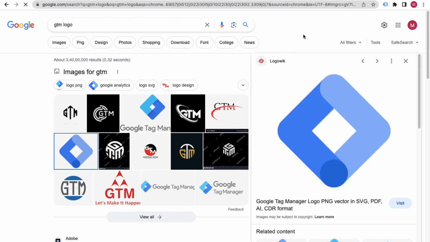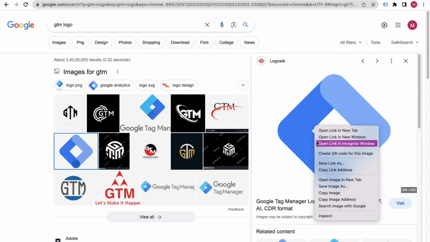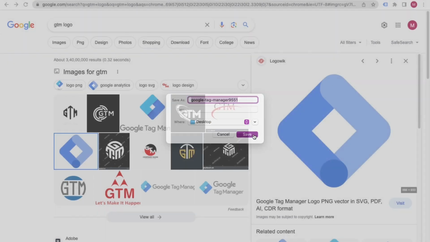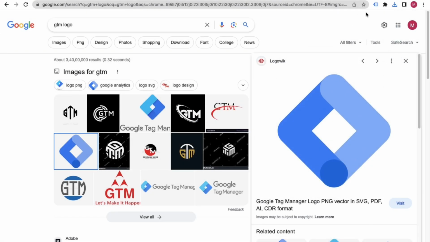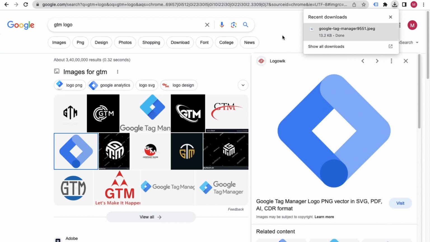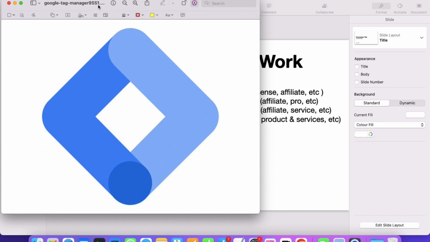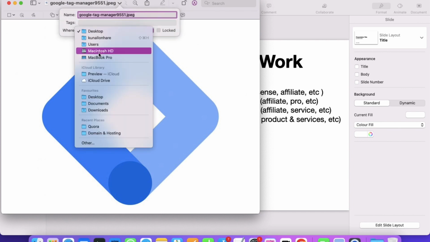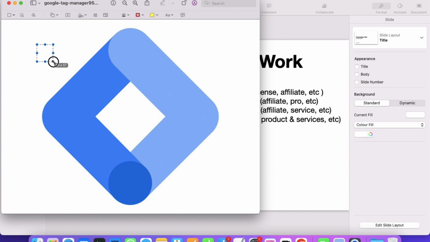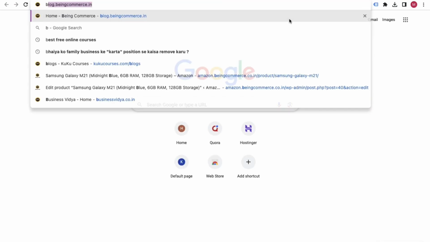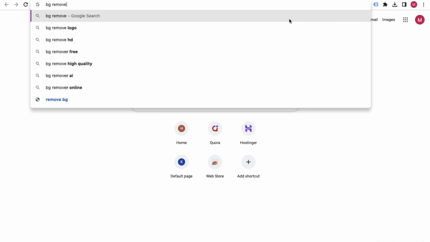I will select that, and this is a good image, so I can right click and save this image. Great. You can see that this is the image that has been created. I can put this image on the desktop, and you can see that it has a white background. In case you also want to remove this kind of background, you can go to this background remover tool.